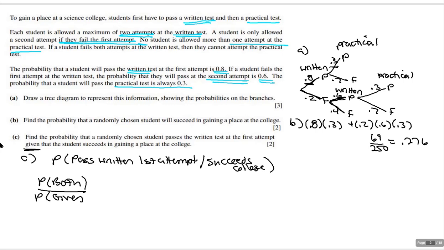Okay, awesome. Hopefully you did that. So if I go here and I pass it on the first attempt and then I'm successful, well, that's going to be 0.8 times 0.3. Now, divided by the given, that's success, which, keep in mind, I tell you, they love to do this. We've already found the probability the student is successful or they gain a place at college. They word it a little bit differently, but that's the same thing. That probability is this.